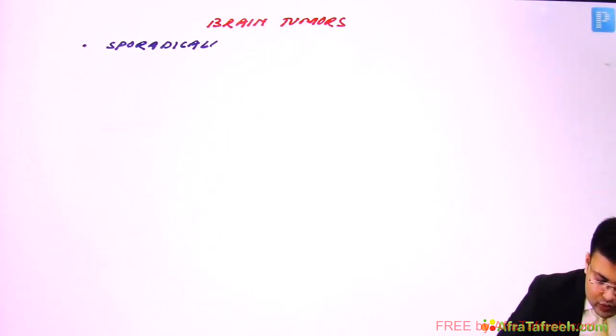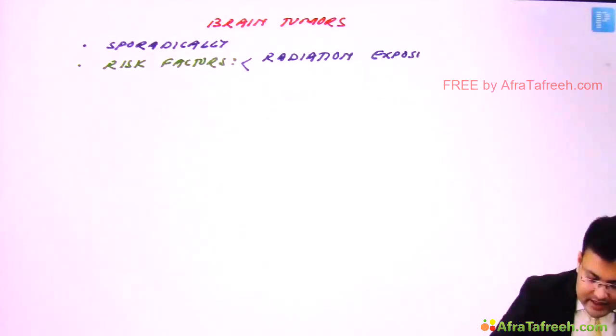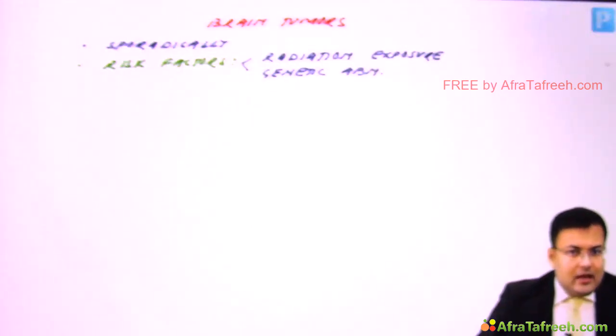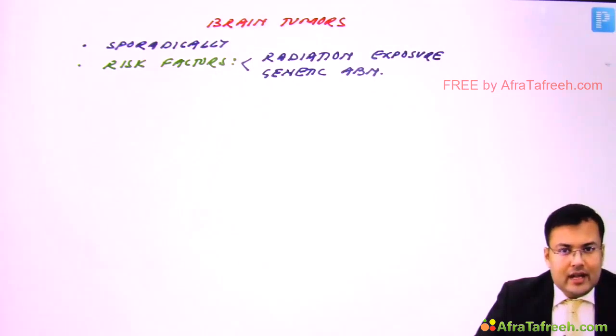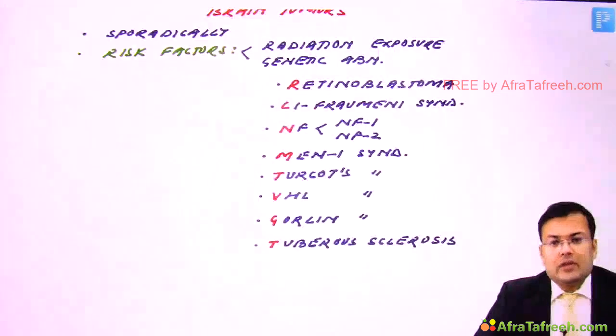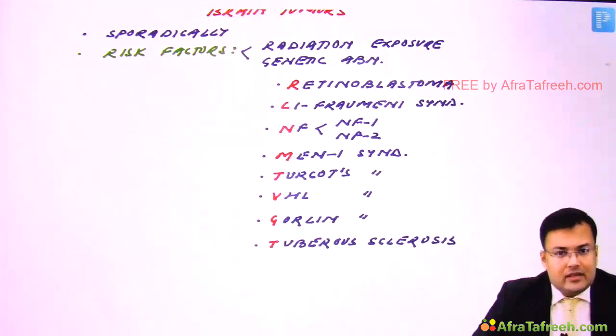Clear? So what are the risk factors for brain tumors? There are two risk factors. One is radiation exposure and the second is genetic abnormalities. In genetic abnormalities, the whole list is very important and it is asked frequently in exam. So what are the genetic abnormalities which increase the risk of brain tumors?